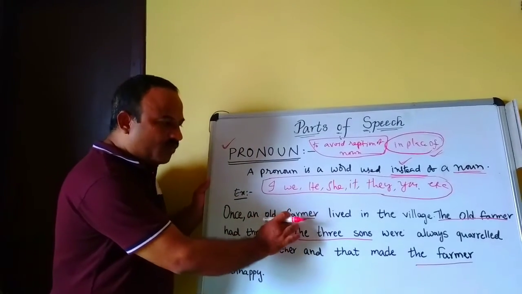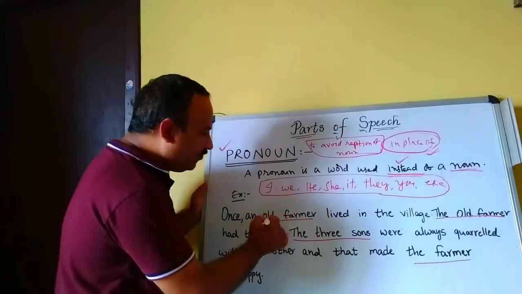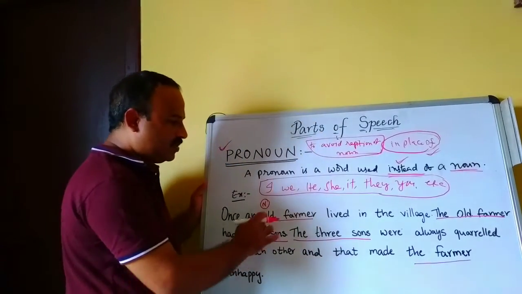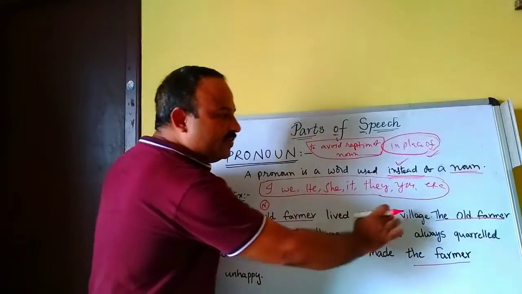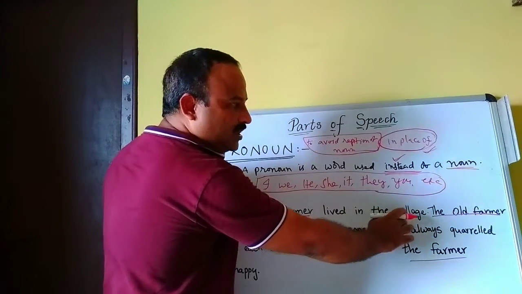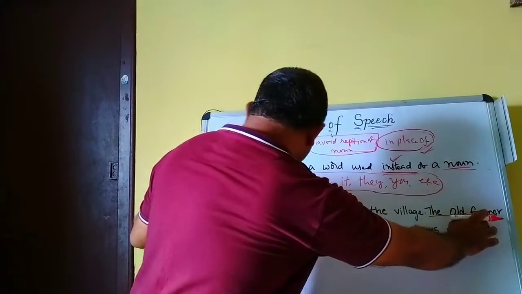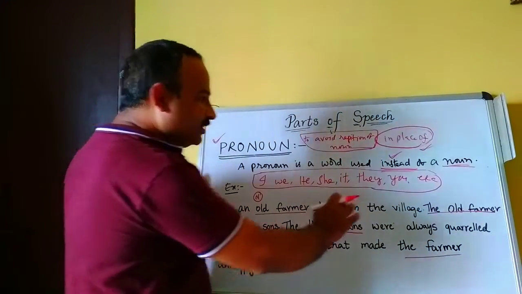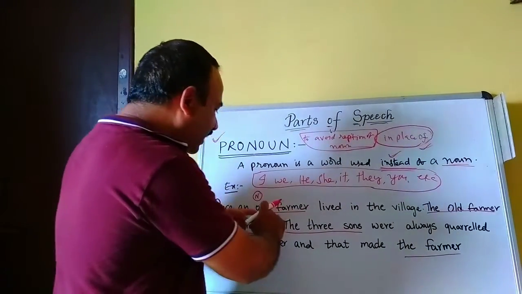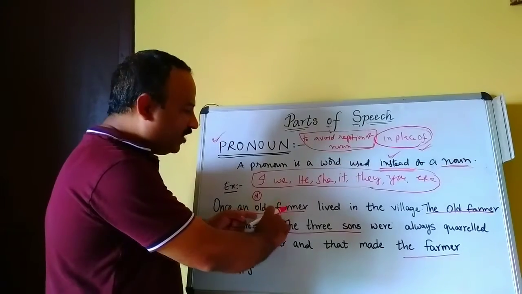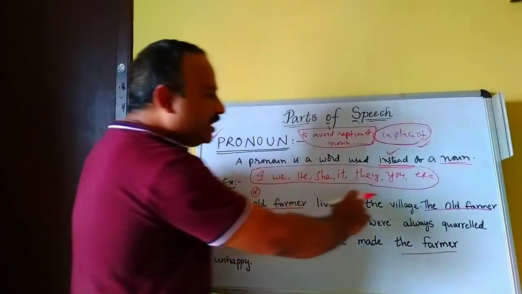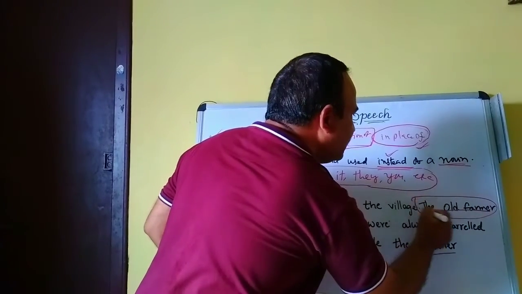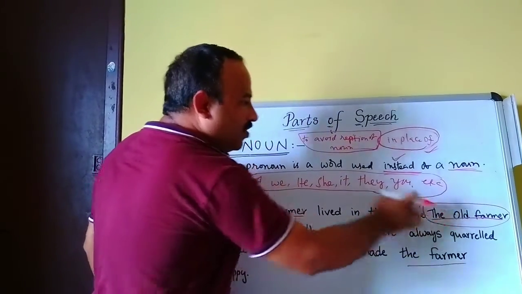Once an old farmer, here an old farmer is a noun, right? It's a noun. Lived in the village. The old farmer had 3 sons. Here the old farmer is a noun, and it is repeated.